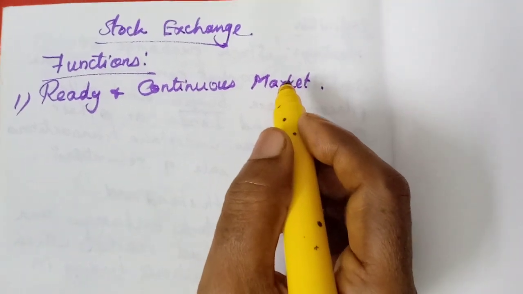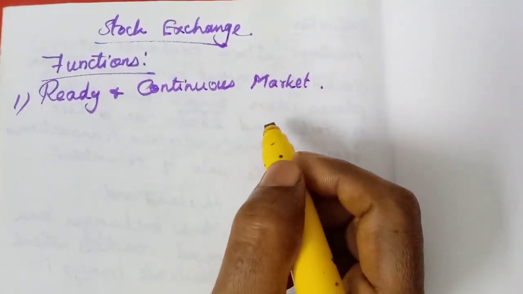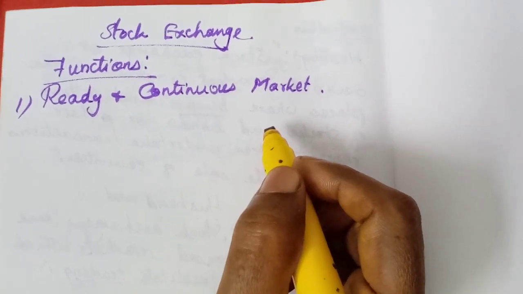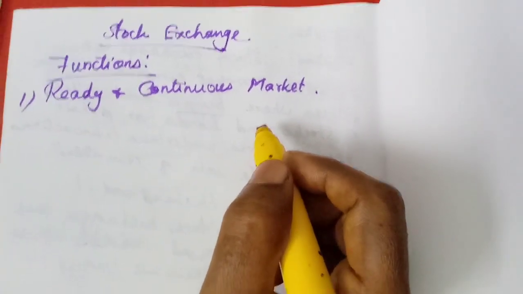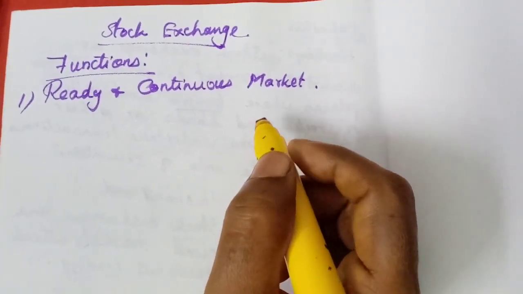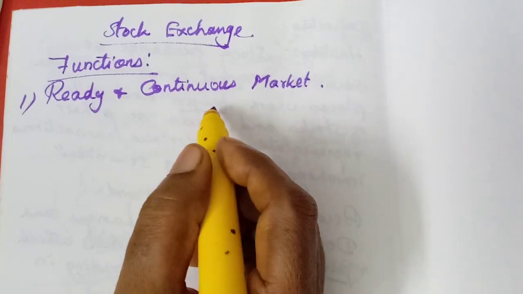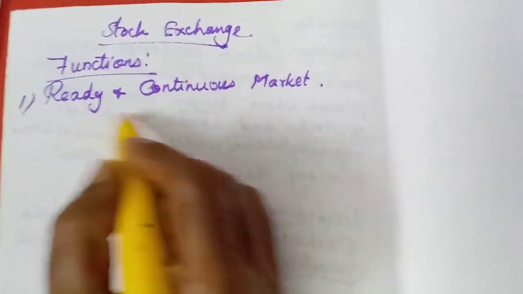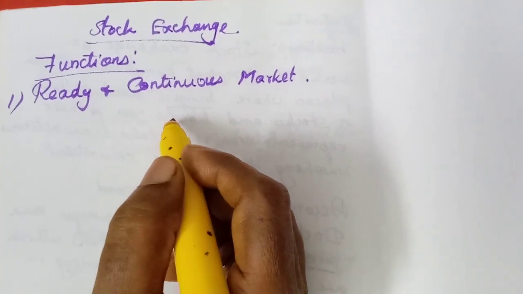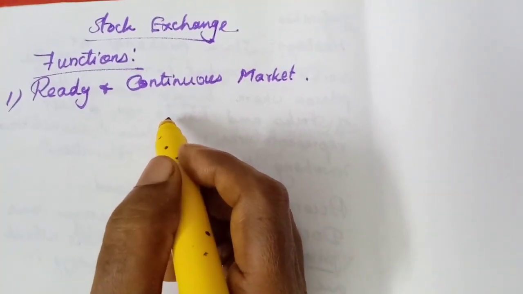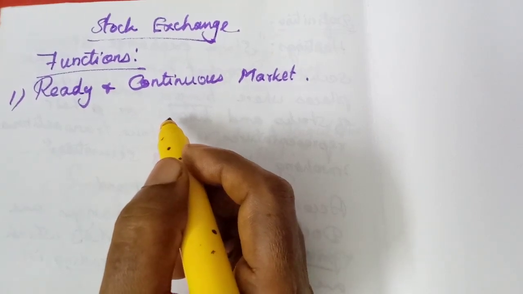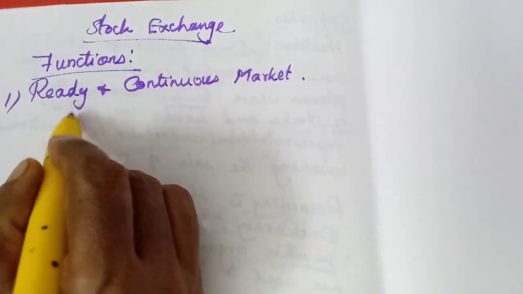So if an investor, one who has saved some money, wants to buy some securities or shares from the stock exchange, he can do. So they provide ready market. Because of the stock exchange, we can have ready market and continuous market. Continuously we can buy and sell. Today we can buy, the next day we can sell, again we can buy. Understand? So they provide that easy marketability.